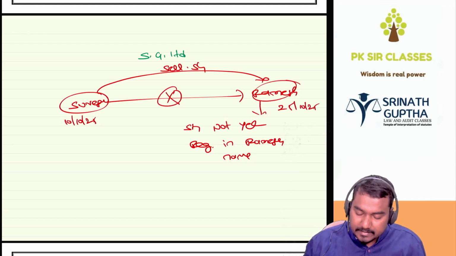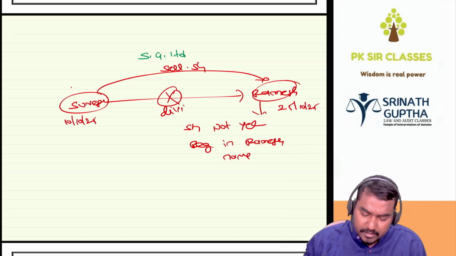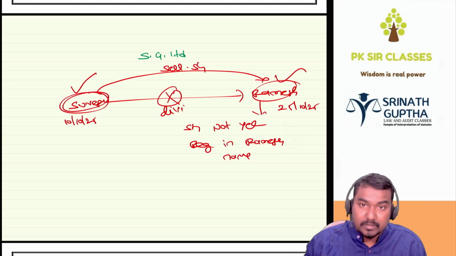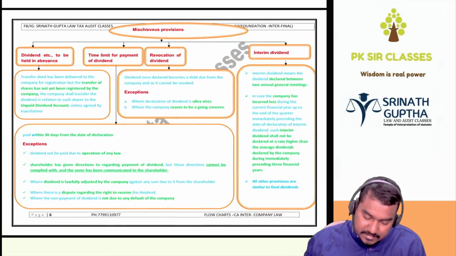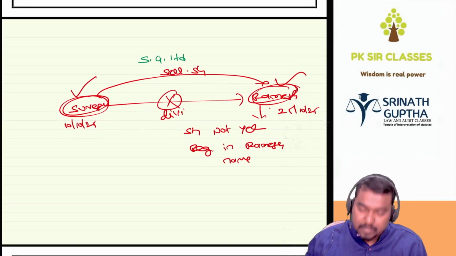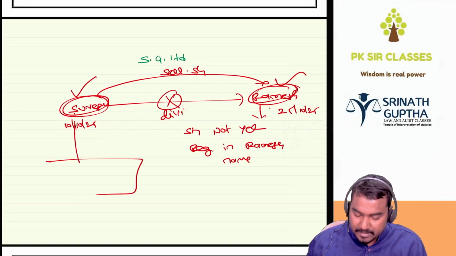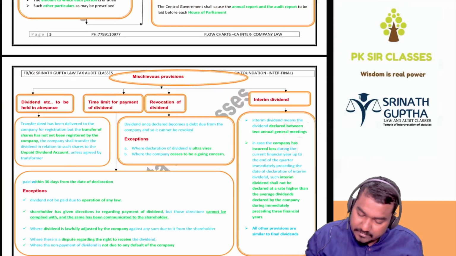During this period, the company declared the dividend. So the company cannot understand whether to pay the dividend to Suresh or Ramesh. Suresh is not the shareholder. Ramesh's name is not updated. Then the company will withhold the dividend payable. That is said to be the dividend held in abeyance. And then Ramesh has to go to Suresh. Suresh has to give a written statement to the company: I sold the shares to Ramesh, pay the dividend to Ramesh. Then the company will pay the dividend to Ramesh. That is the concept of the dividend to be held in abeyance.